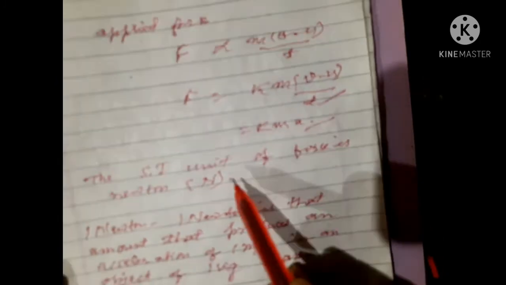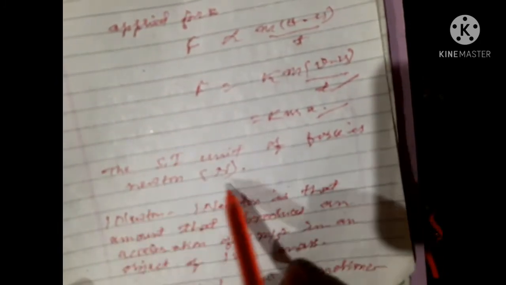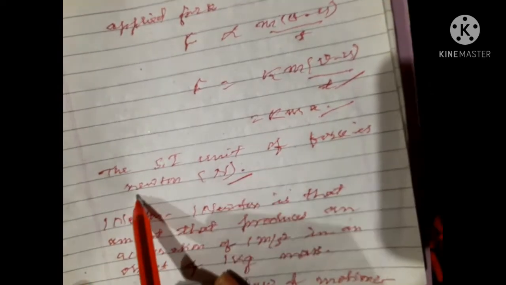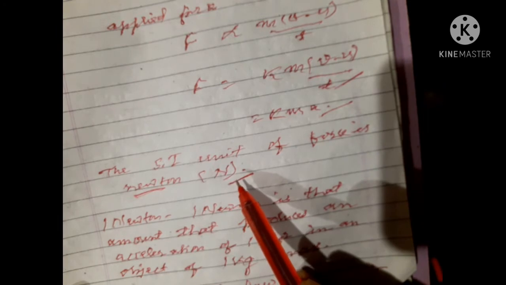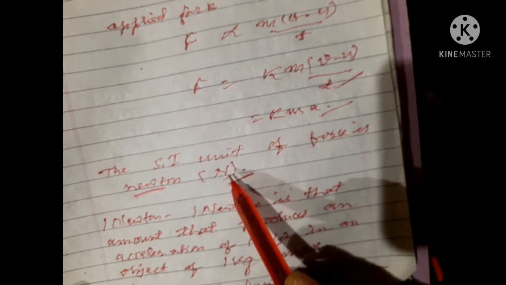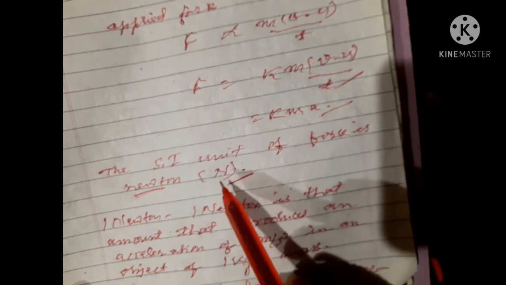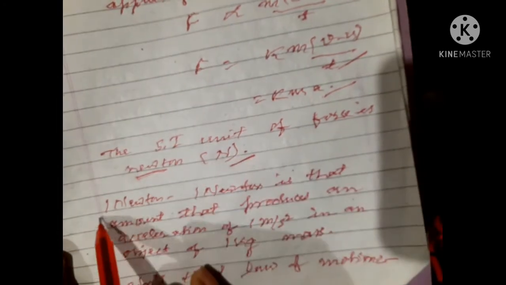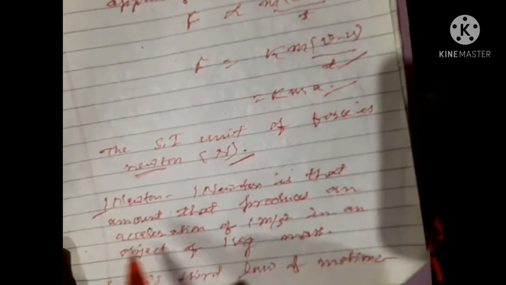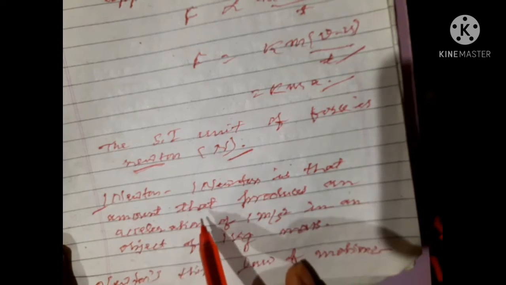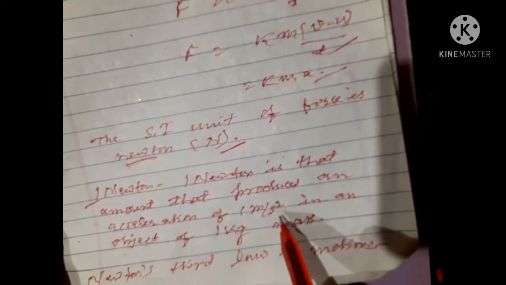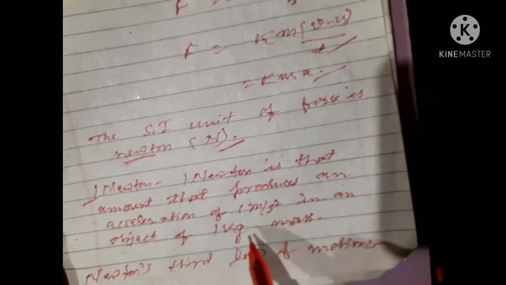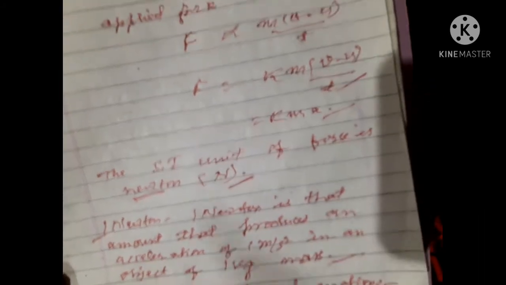You know this thing. The SI unit of force is Newton, that is N. If you want to write the symbol of Newton, you have to write capital N. Okay, 1 Newton, how do you define it? 1 Newton is that amount of force that produces an acceleration of 1 meter per second square in an object of mass 1 kg. Okay. Now regarding Newton's third law of motion.